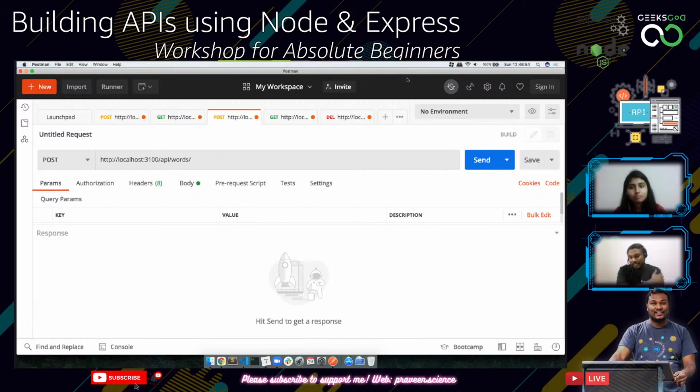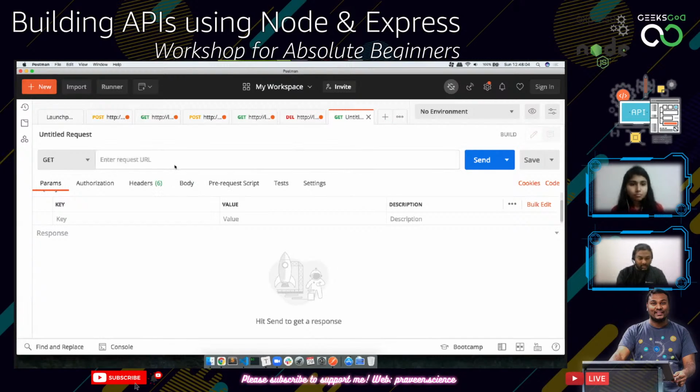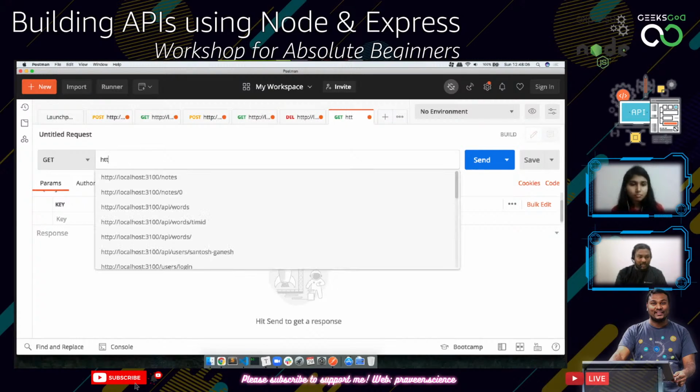Yes, EJS templates. EJS is one of the templating engines for JavaScript, and that is going to help us in rendering these things. So yes, we are not using response.render. We are not rendering any UI. Got it. Thanks for bringing that up. And let's carry on. So this is what we have got. So what we will do is create a new request page, and then I'm just going to put http://localhost.